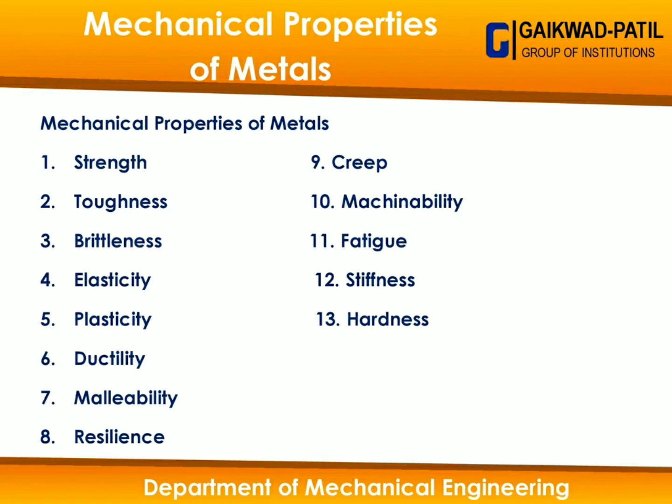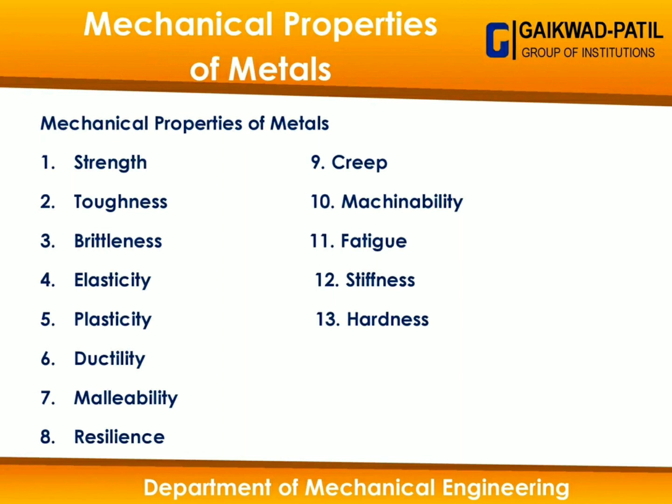First is strength. Strength comes from within the metal. The metal resisting external forces that cause deformation, that we call strength. And toughness is the property which resists impact forces. Then brittleness is the property which causes the metal to get shattered and fall from a particular height into a number of pieces.